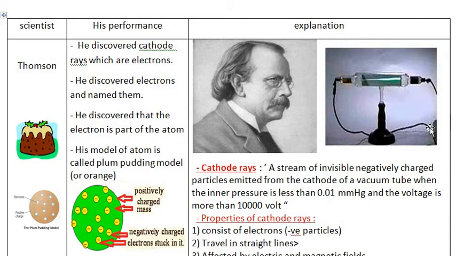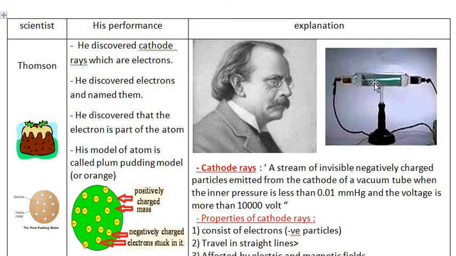This tube is evacuated from air. The quantity of air here is very small, the pressure is very low. Then these two wires are connected to a battery of high voltage. When these electric wires are connected to the battery of high potential, he noted that rays are produced, like these rays inside, these white rays. These are called cathode rays. He called these rays cathode rays.